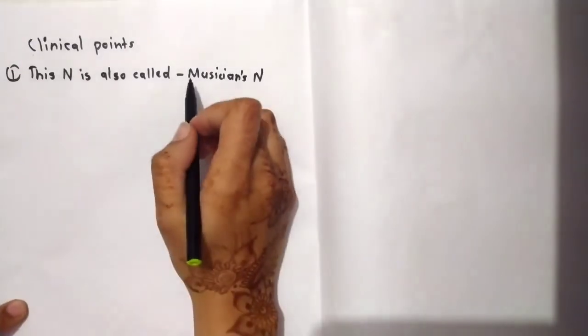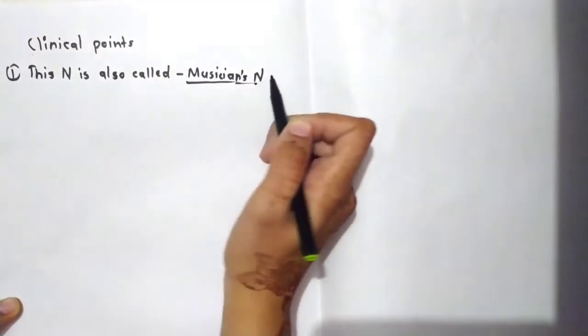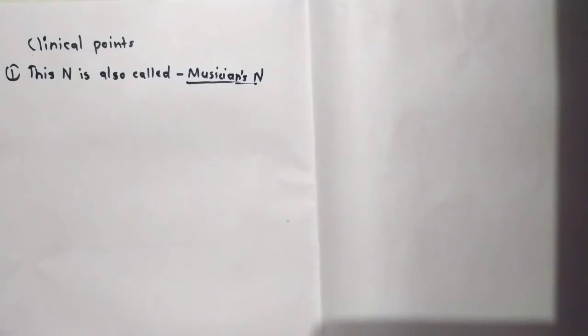That's why it is called the musician's nerve, because there are very fine movements of our fingers for playing musical instruments.